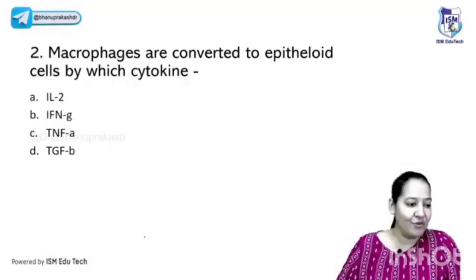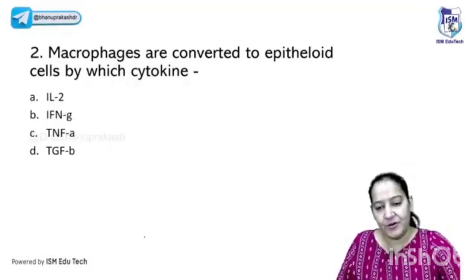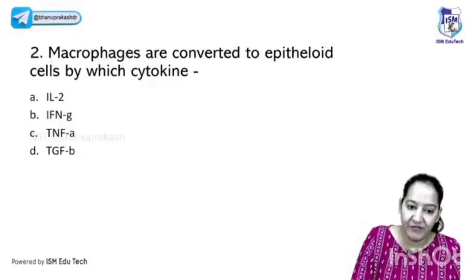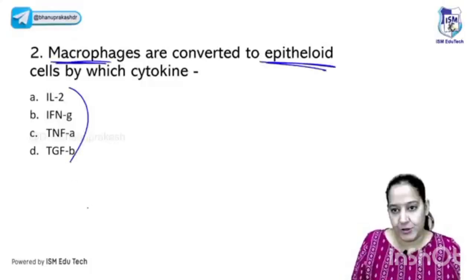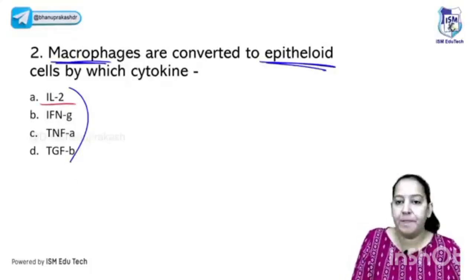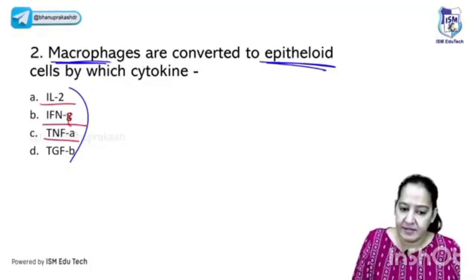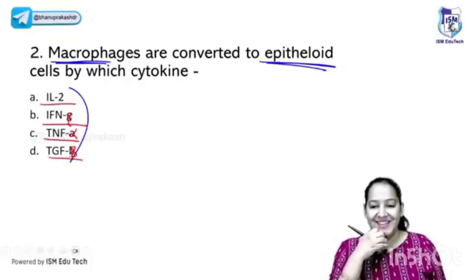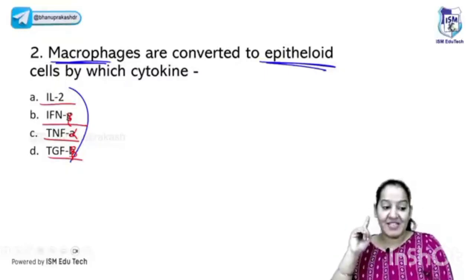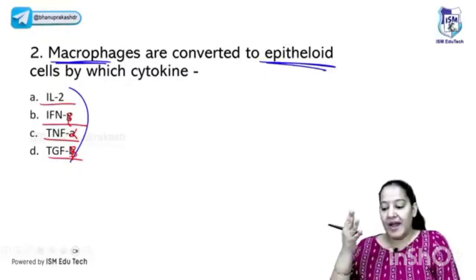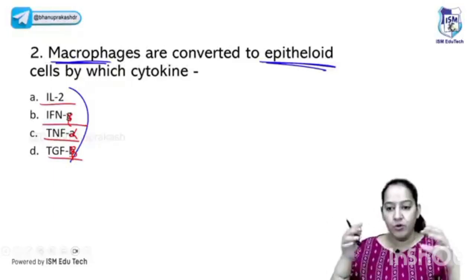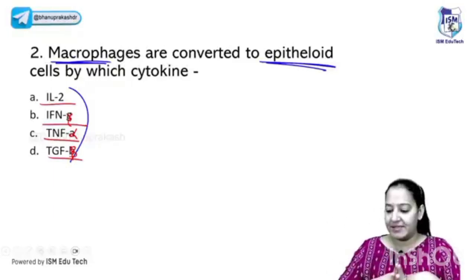So the first question is in front of you. Can anyone try? What is the correct answer? The macrophages are converted to epithelioid cells by which cytokine? Is it interleukin 2? Is it interferon gamma? Is it TNF alpha? And is it TGF beta? What is the correct answer? I told you macrophages are converted into specialized epithelioid cells by which cytokine? And then the same cytokine causes the fusion of multiple epithelioid cells and converts them to giant cells. Yes, absolutely right, Nikhil.